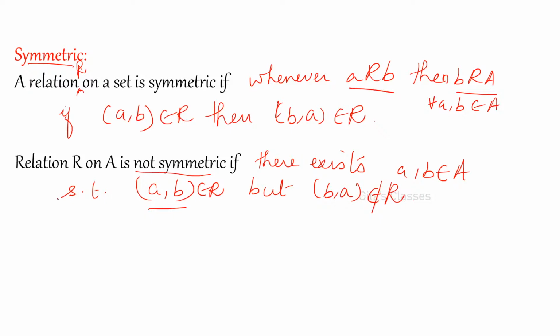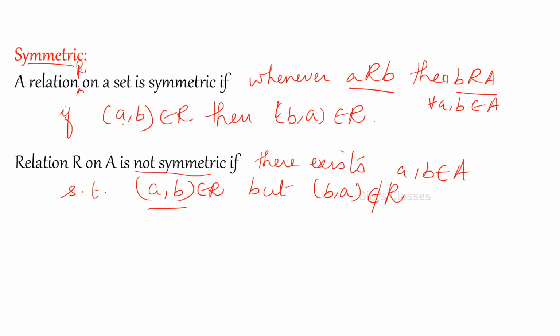Similarly, a relation R on A is not symmetric if there exists at least one (a, b) that belongs to R, but (b, a) does not belong to R. At least one element. If you are able to find that (a, b) belongs to R, but (b, a) does not belong to R, then we say that it is not symmetric.